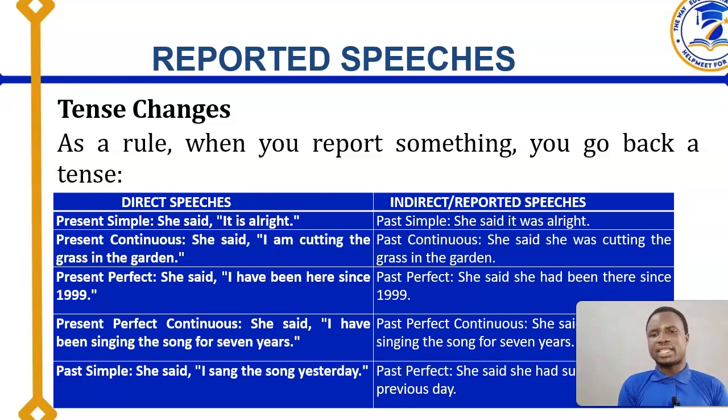Now, let's look at what it has changed to. After treating a little grammar there, we have past continuous. She said, she, right? Are you going to say I'm cutting again? No, you're going to have was cutting the grass in the garden. I am cutting the grass in the garden changes to what? She was cutting the grass in the garden.